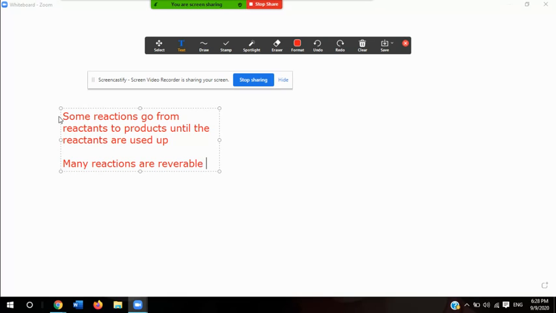When we talk about carbonic acid, or your book talks about carbonic acid, I'm going to write the chemical formula right there. Reactions are reversible in living organisms.